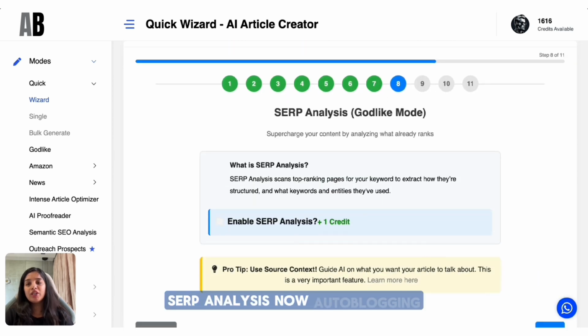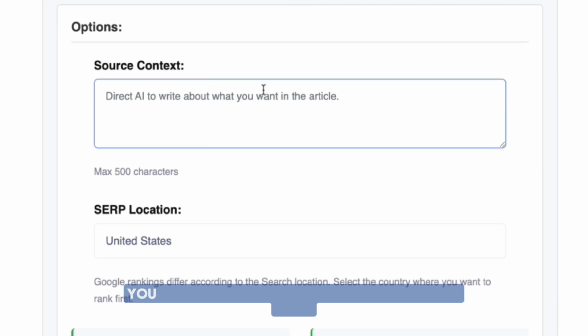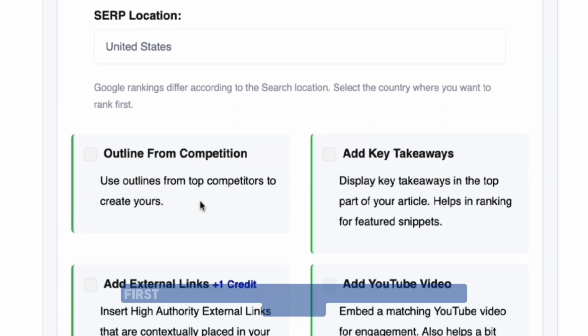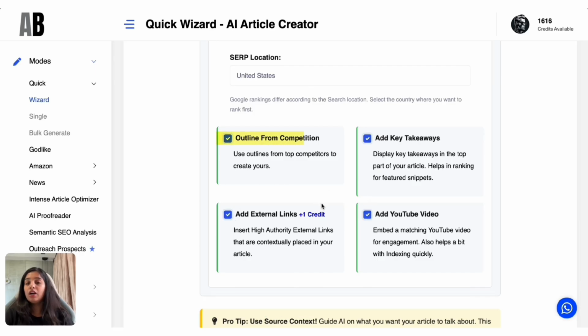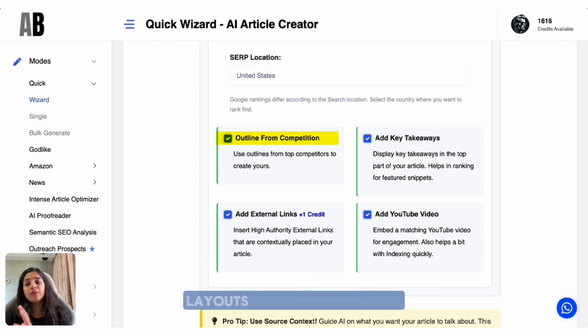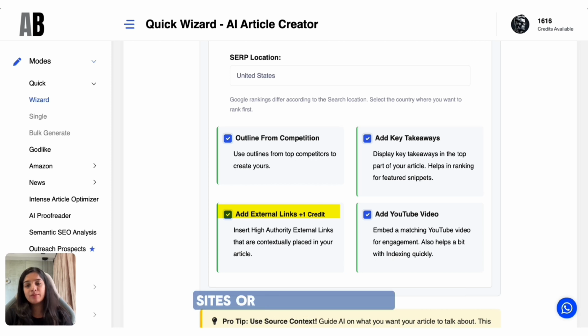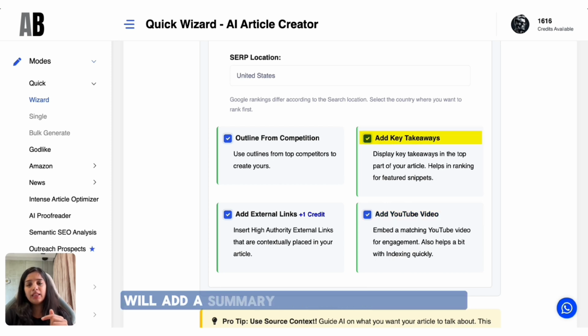SERP analysis. Now autoblogging scans top blogs for this particular topic and builds your article based on what's already ranking. I'm just going to enable this, and in the source context box you can write how you want your article to be and also select the country where you need to rank first. Over here I'm going to tick all the 4 boxes. Outline from competition follows layouts from the top blogs. External link will add sources like camera gear sites or an expert article. YouTube video will add relevant YouTube photography tutorials, and key takeaways will add a summary at the end of your blog.